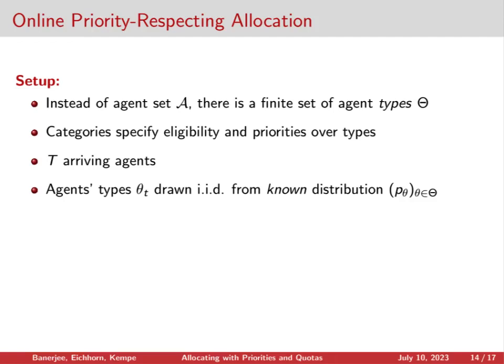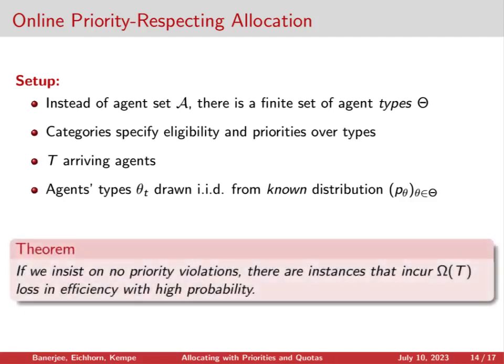And instead, we'll think about a finite set of agent types. Each of the categories will specify eligibility and priority with respect to these types. And in each round, the type of the online arriving agent will be drawn from a known probability distribution P theta. In this online setting, we could try to choose an allocation that satisfies eligibility, quota, and priorities and allocates to a maximal extent. However, this won't work so well.